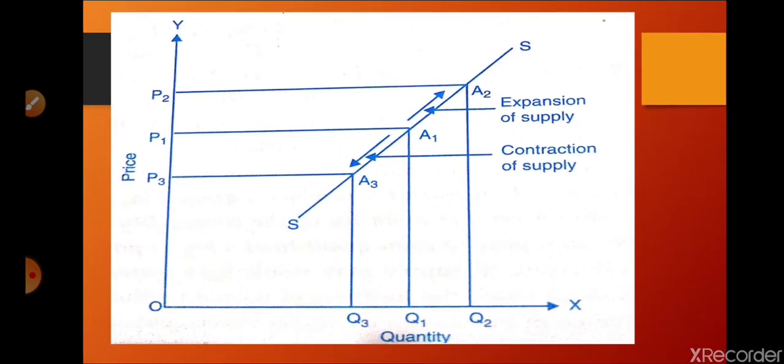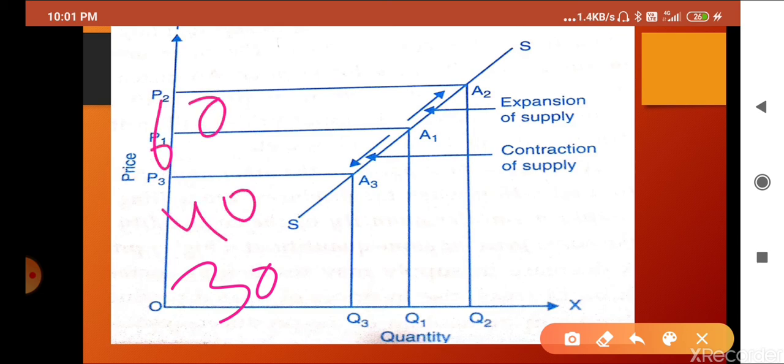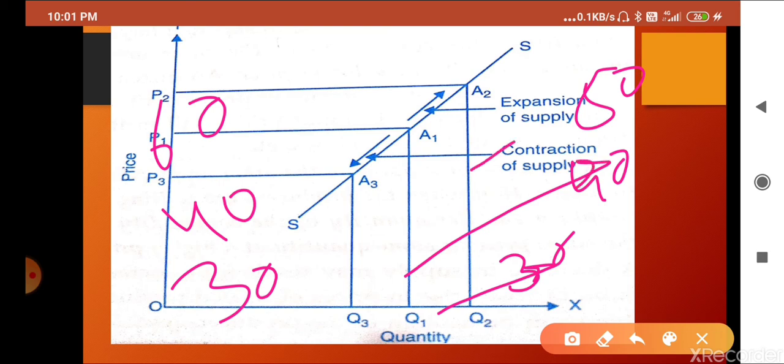So let us go through that curve, you will understand. Suppose these are P1, P2, P3. Suppose the previous price P1 is rupees 30, then P2 is rupees 40 and P3 is rupees 60, and the quantities Q1, Q2, Q3 are 30, 40 and 50. So we can see that the lower the price, the lower the supply, the higher the price, the higher the supply.